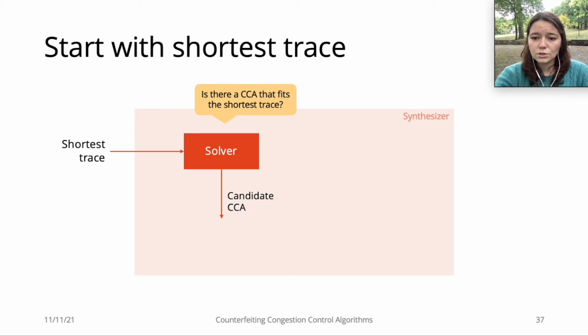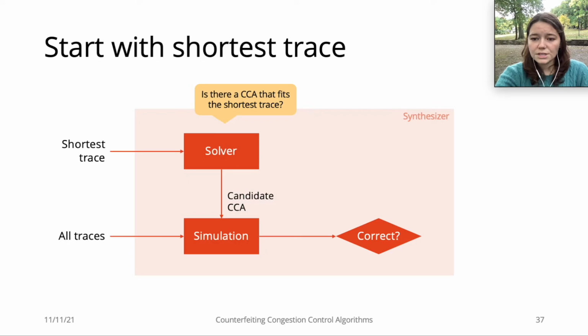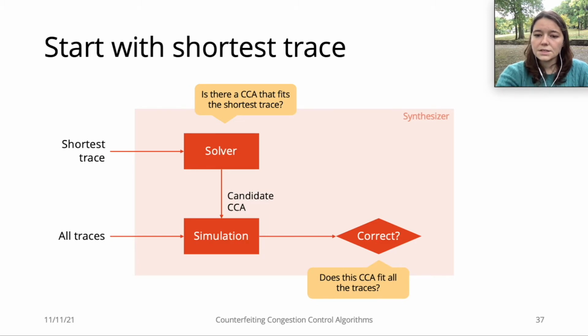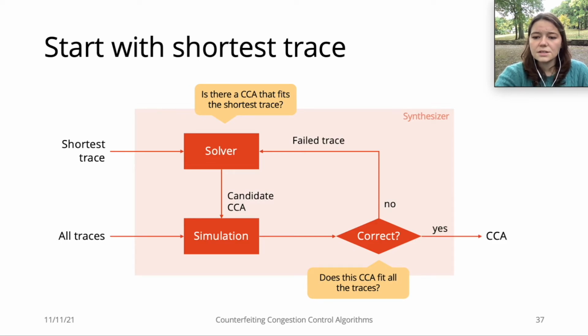From the solver, we get a set of handler functions that fits that one trace. And we move on to simulation, where we compare this CCA with all collected network traces. So in simulation, we ask, does this concrete set of handler functions fit all of our traces? This is a very fast query, because since we already have the concrete CCA functions, no reasoning is required. If it does not, we add the trace that failed to the set of solver traces and repeat the process. If the CCA already fits the traces, then we are done, and the synthesizer can simply return the CCA.